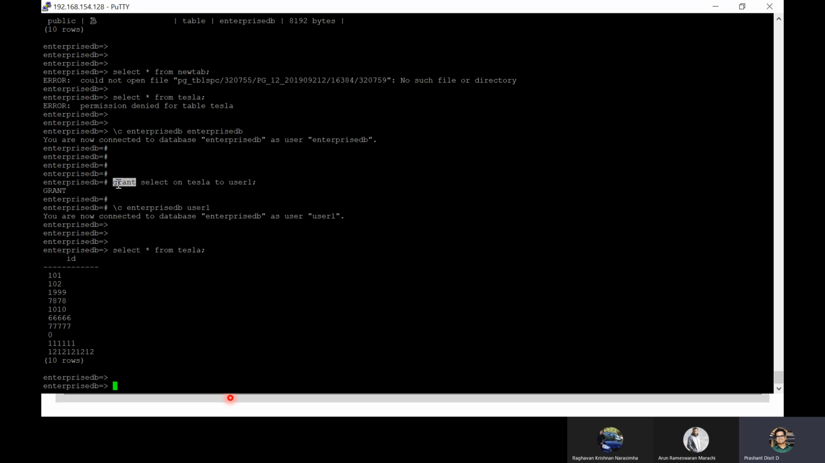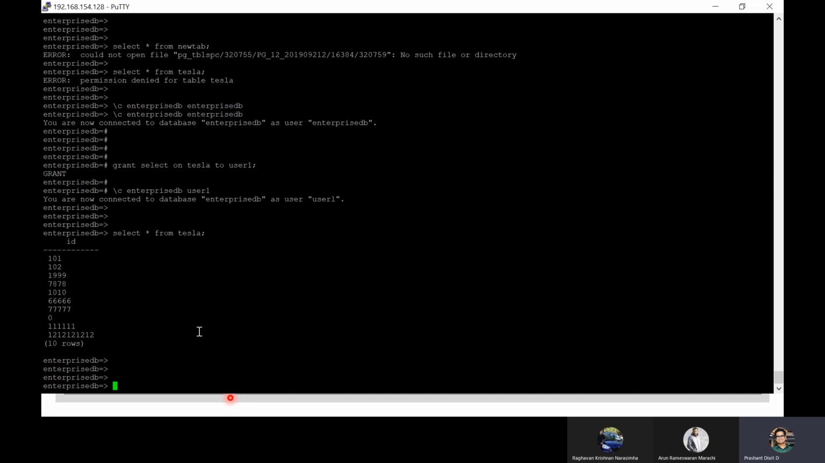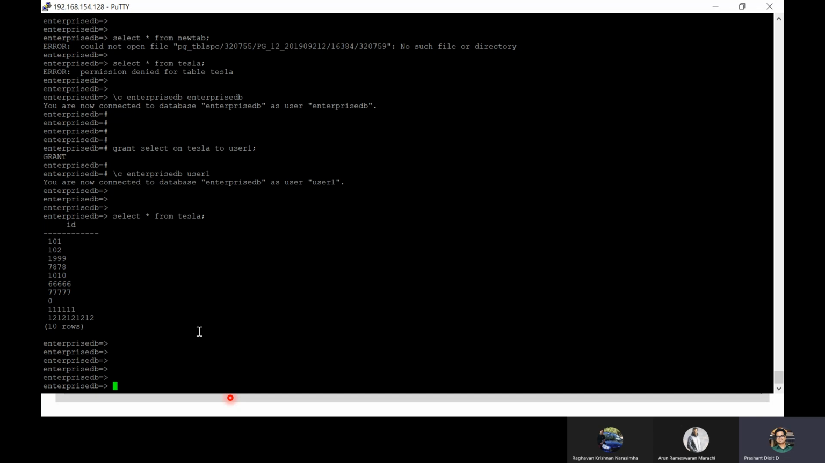So we granted the select on privilege. This could even be delete on, update on, drop on, right? So there are multiple privileges, right? We just granted it, and after granting that permission, or that privilege, user one is now able to do a select.